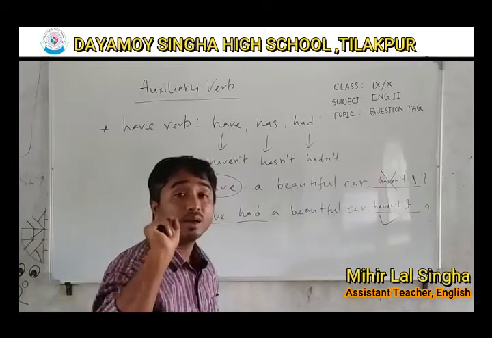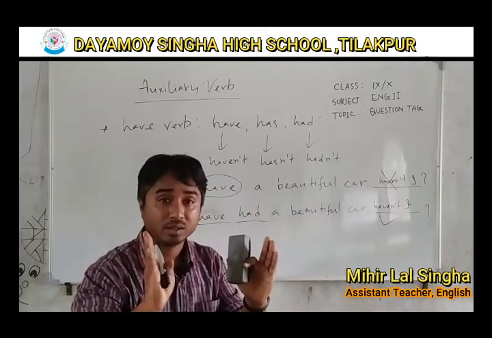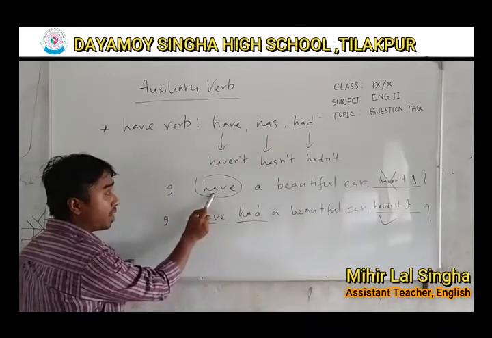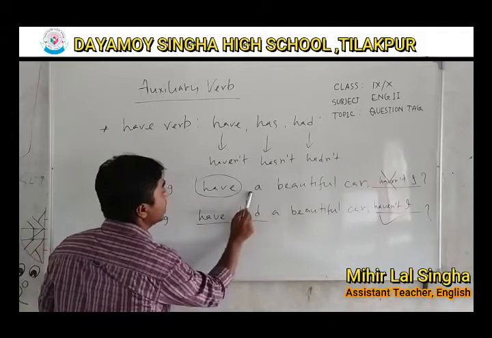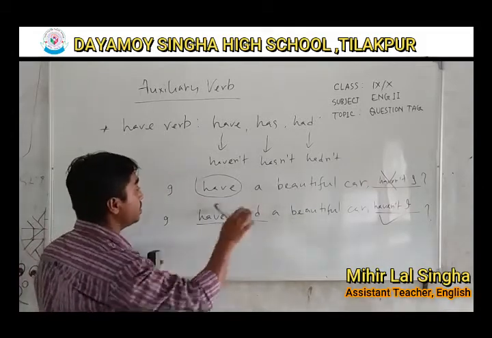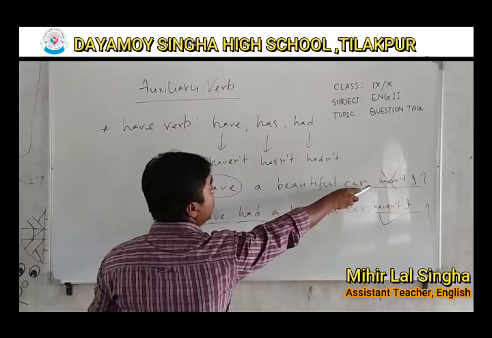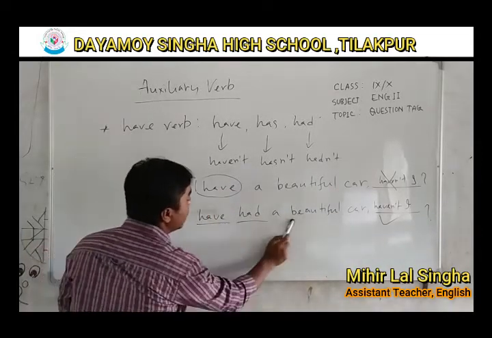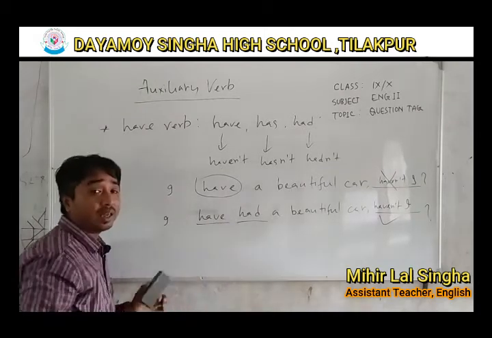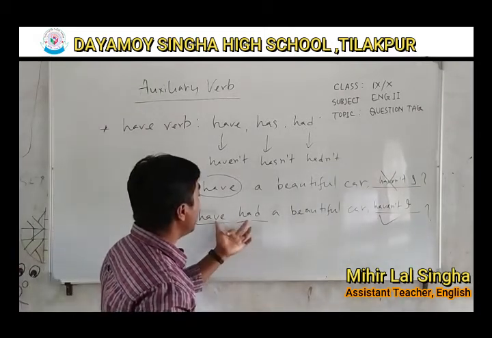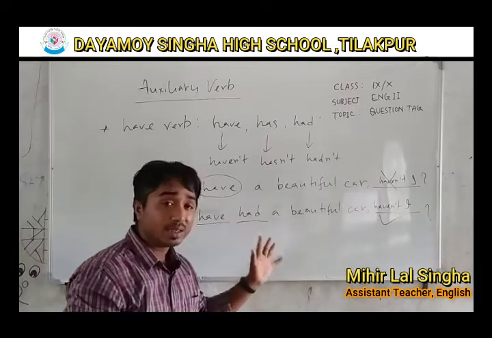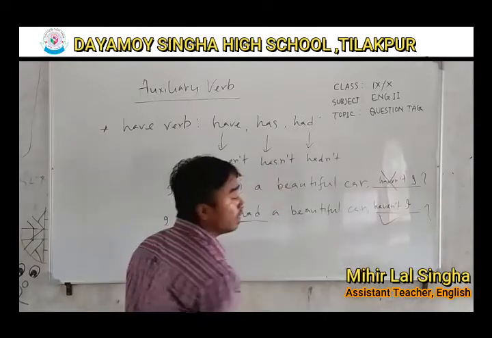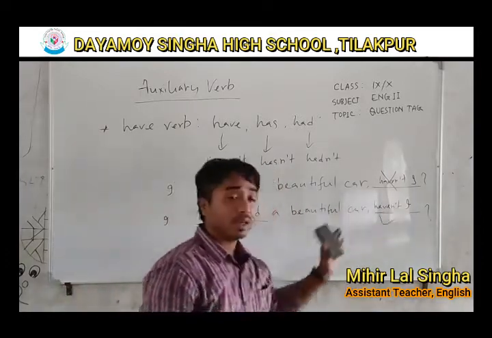So this is the main point. Okay? If have, has, had are used as helping verb and there is no other verb in the sentence, then we cannot use them directly. But if have, has, had are used in a sentence as an auxiliary verb and there is another verb in that sentence, then only we can use have, has, had directly at the question tag.